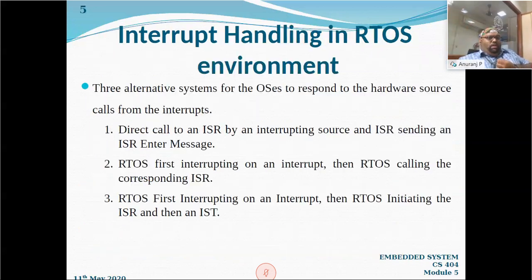Okay. Now, how are we going to handle the interrupt in the RTOS environment?